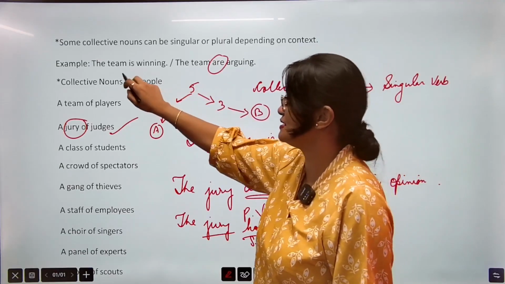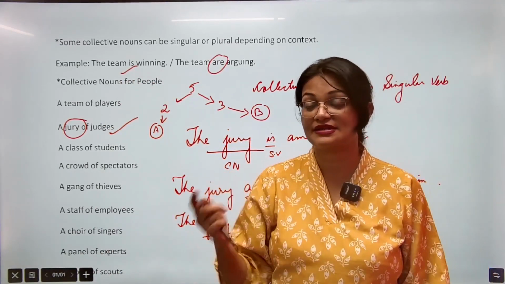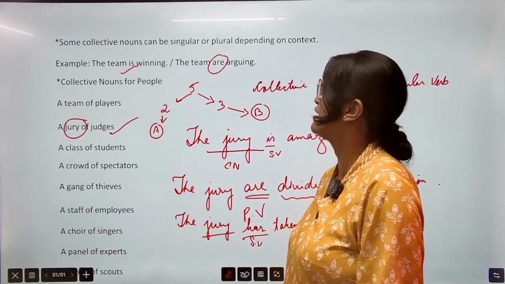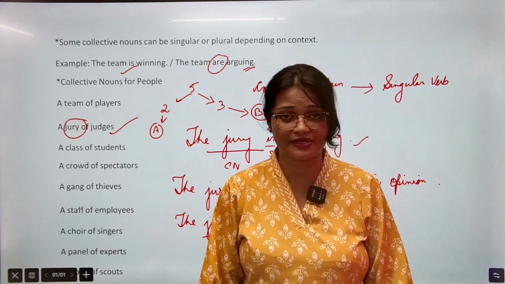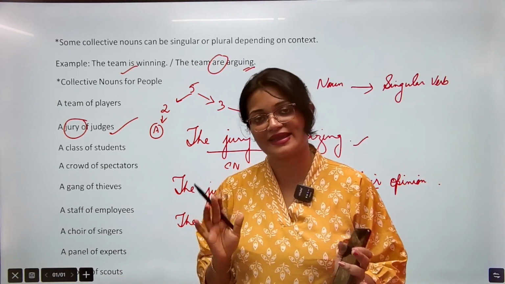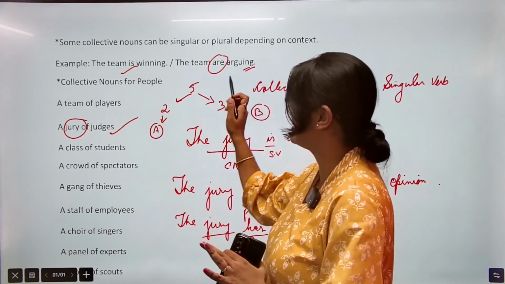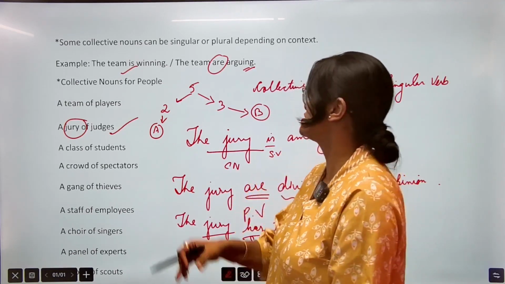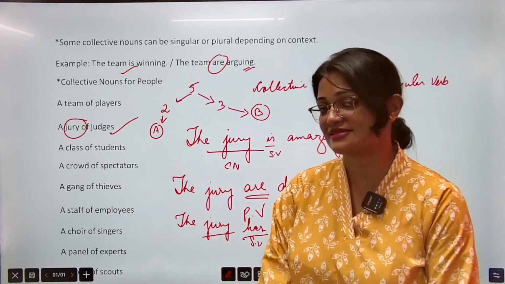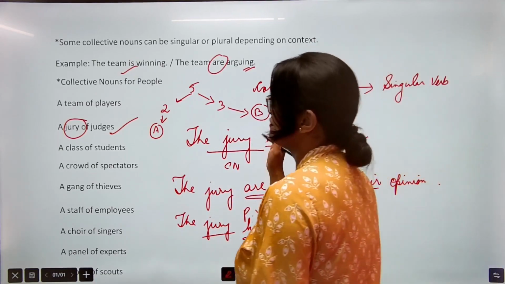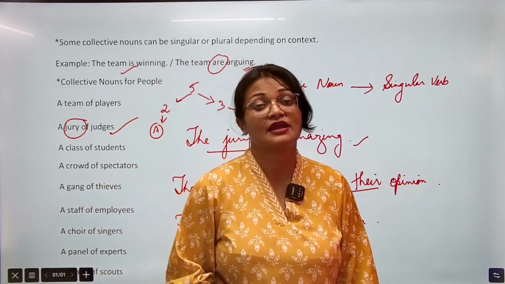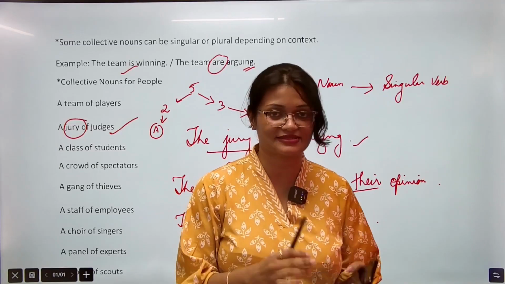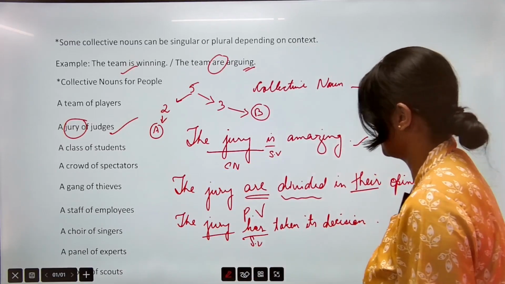इस sentence में क्या है? The team is winning मतलब overall the team is in a state जो अभी जीतने वाले is winning. Okay, but यहाँ पे the team are arguing, which is a negative word. Argument मतलब fight, मतलब क्या? Chaos. Again, division. कुछ ना कुछ negative हो रहा है, मतलब we get this clue. So yes, whenever they are fighting against each other within a team, then we can use are because ये plural verb है. This is how we use collective noun. But in general, we should remember collective nouns take singular verb. It only takes plural verb when we don't think of it as a whole, one unit, but we divide it somehow. Okay, so that is it about collective noun.